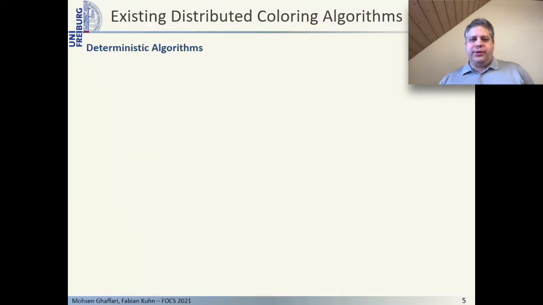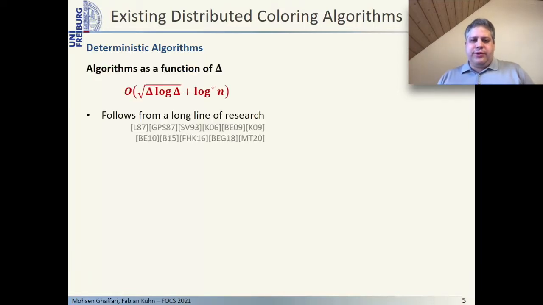Before getting to our new contribution, I will spend some time talking about previous work on distributed Δ+1 coloring algorithms. Because our paper is on deterministic algorithms for the problem, I start with what we know on deterministic distributed coloring algorithms. First, there is a long line of research that tries to optimize the complexity of a problem as a function of Δ while trying to keep the dependency on the number of nodes n as minimal as possible. Note that by a classic result of Linial, it is known that log* n rounds are necessary to compute the Δ+1 coloring, even in graphs of degree 2.